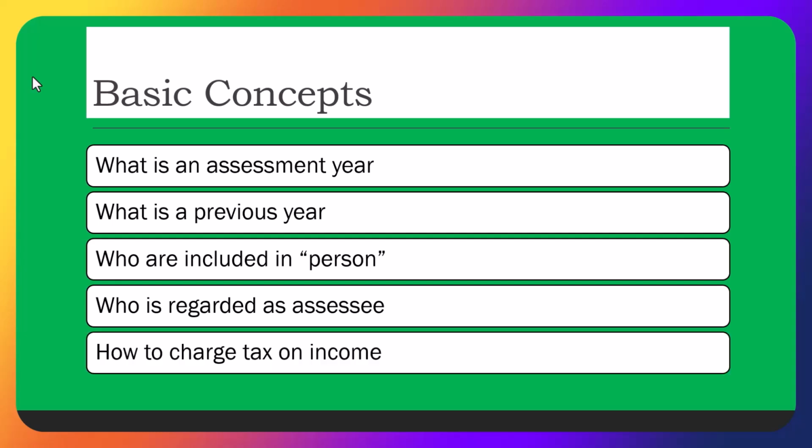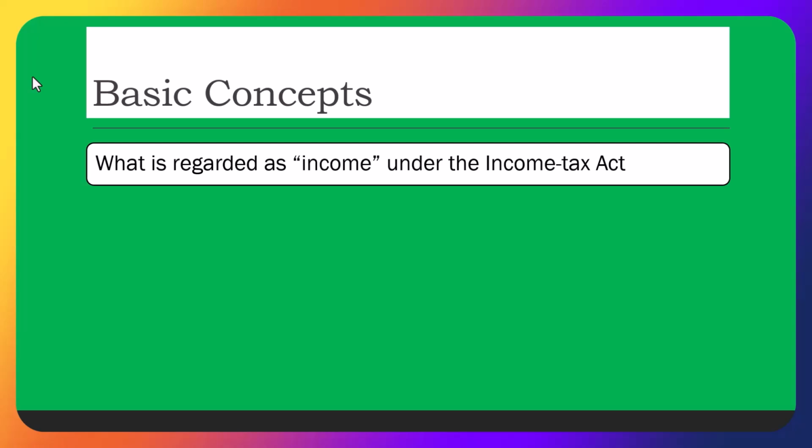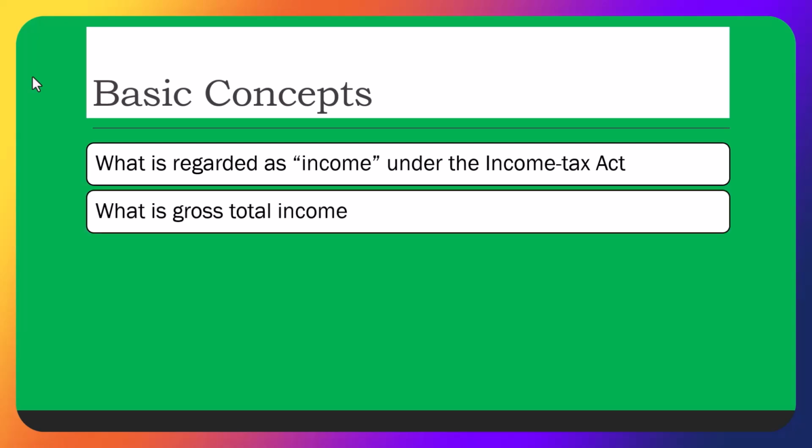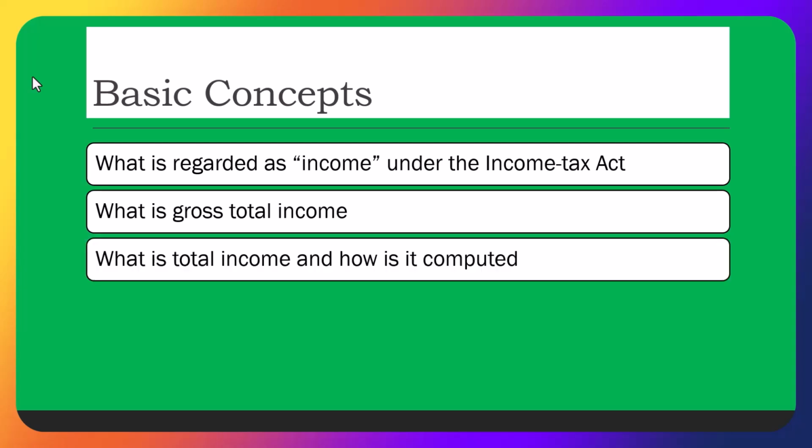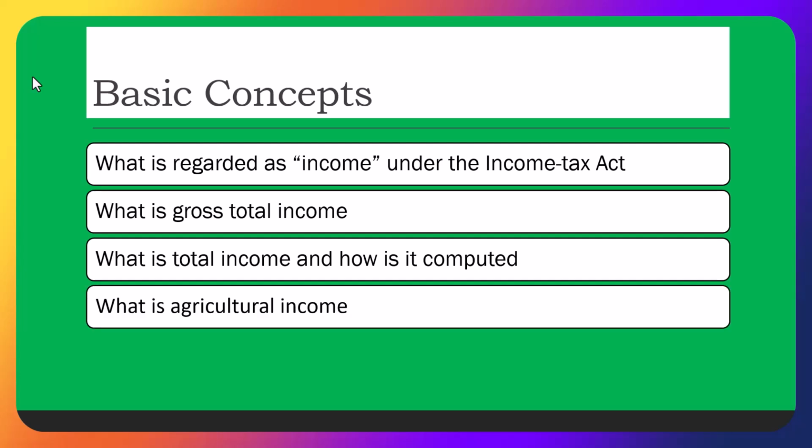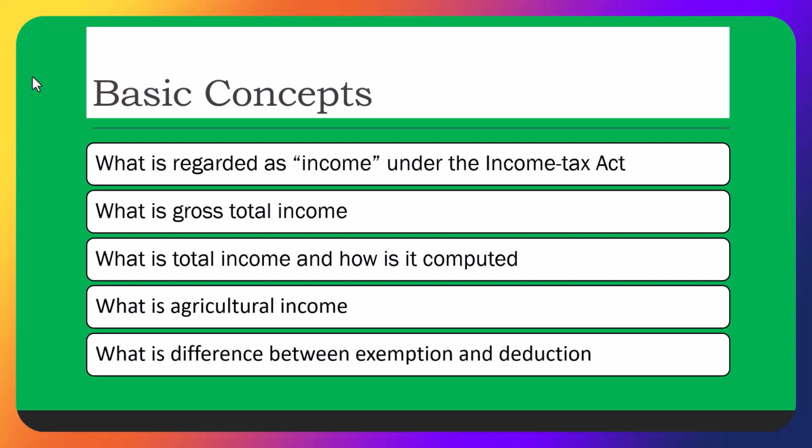Okay, so these are the concepts which we are going to learn and many more. So what is an assessment year? We're going to talk about that. What is the previous year? What are included in persons? Because the persons are liable to pay tax. So who are included in person? Who is regarded an assessee? Once you have been assessed by the income tax authorities, you are called the assessee. So we'll learn about more and how we charge income tax.